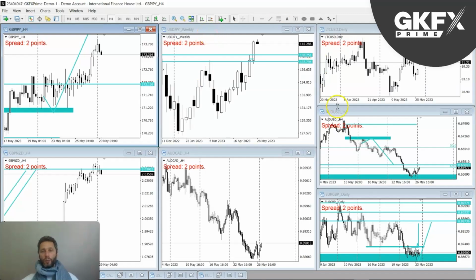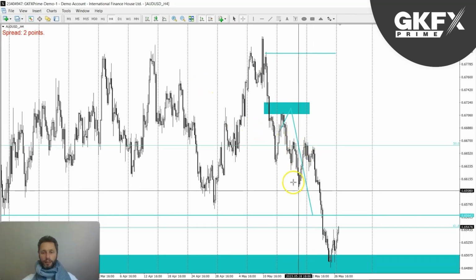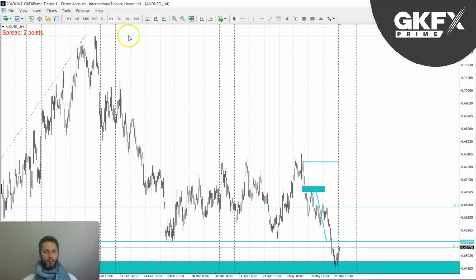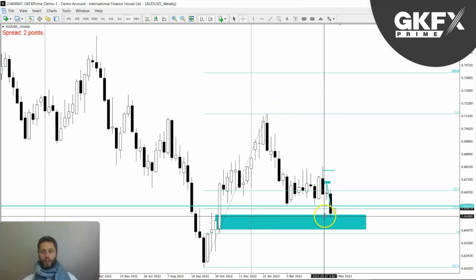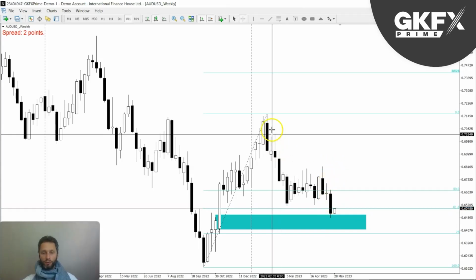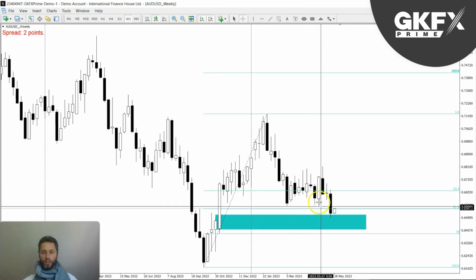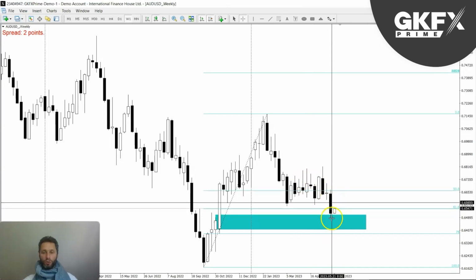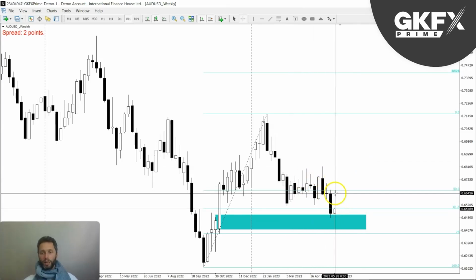Okay, let's begin with the majors. As always, I've got the Aussie dollar for this week, and what we're looking at is a continued drop on the Aussie dollar. We looked at this area being the target, which we have now reached. Let's remove all of these. We expected this deeper retracement to break out of this range, and we have done so. Now we've got a big bearish candle broken out of this range, and we headed lower.